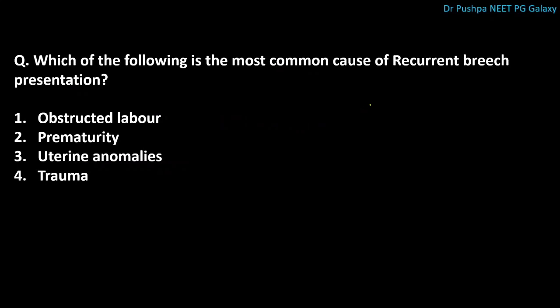Next question is, which of the following is the most common cause of recurrent breech presentation? The correct answer is uterine anomalies. Most common cause of breech presentation is prematurity, whereas most common cause of recurrent breech presentation is uterine anomalies.